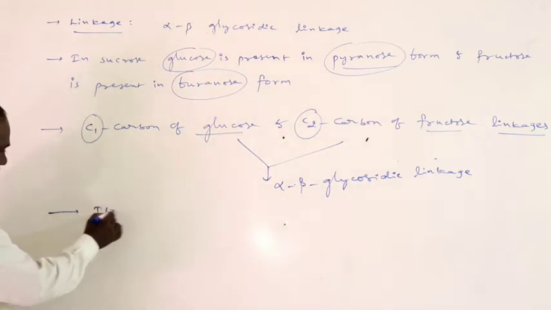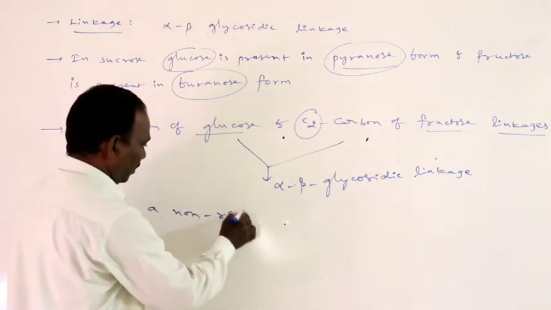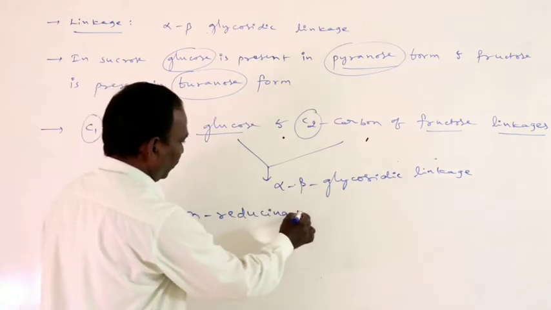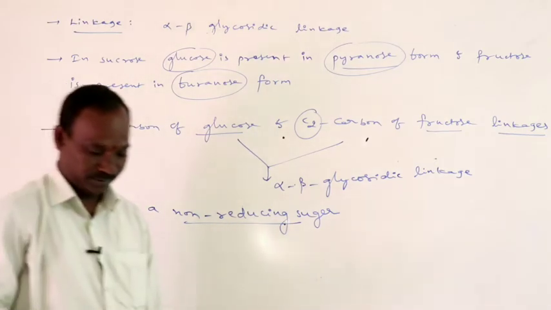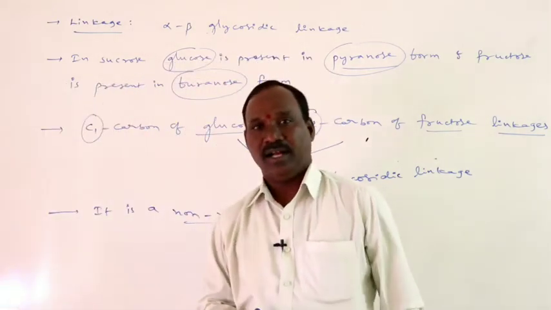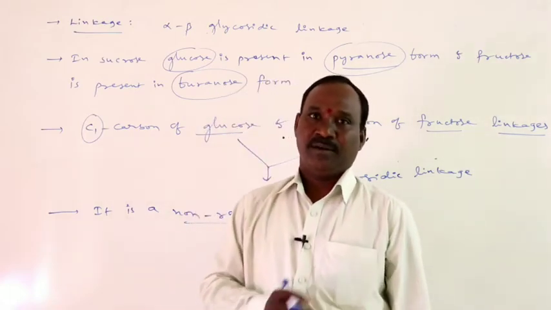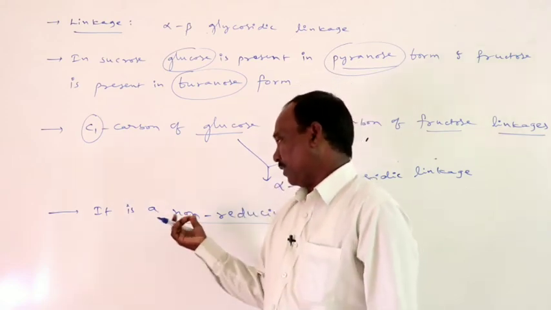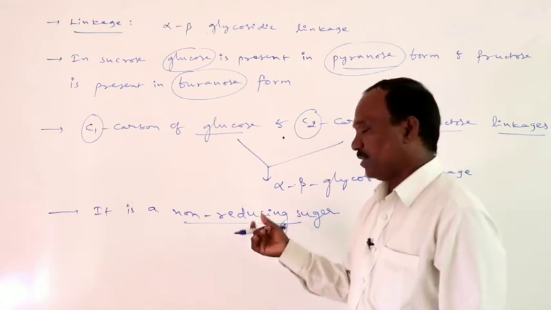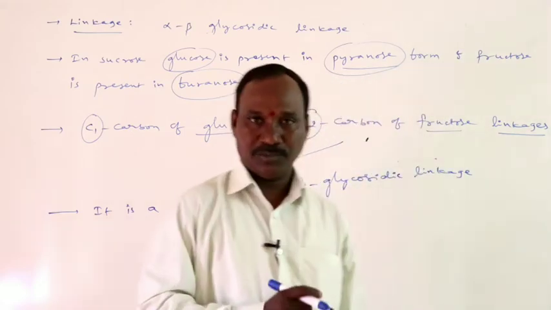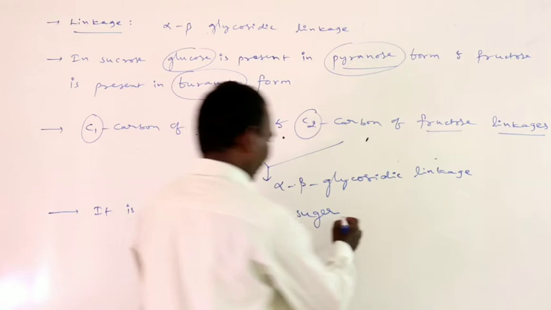It is a non-reducing sugar. Why? Because the hemiacetal hydroxyl group is absent in both glucose and fructose. So in the glucose form and fructose form of the glycosidic linkage, due to absence of the hemiacetal hydroxyl group, it acts as a non-reducing sugar.